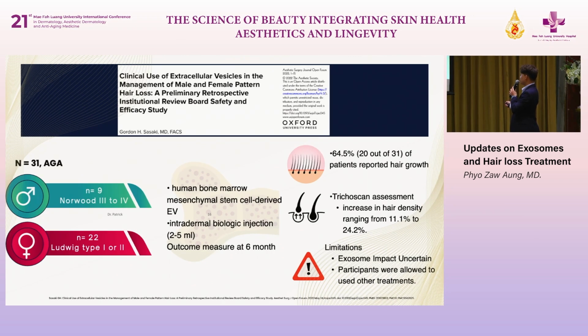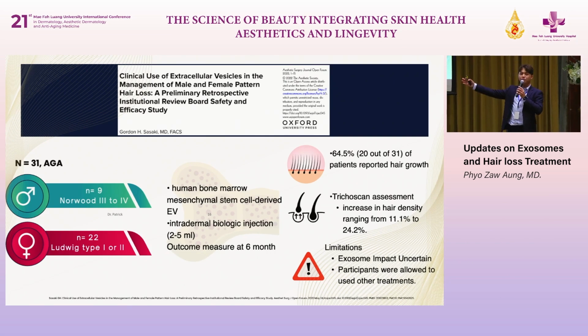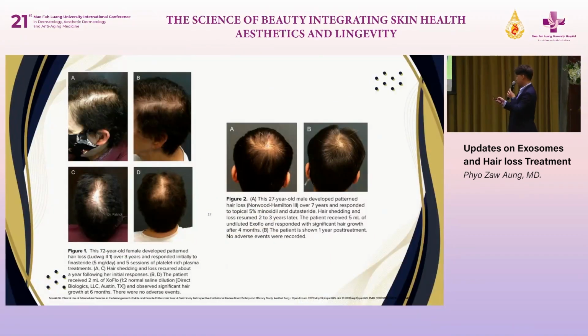But here, the exosome's impact is uncertain, because participants were allowed to use other treatments during this study. That means during their course of treatment, some patients used minoxidil and continued using it, and some patients took finasteride and continued taking it during their treatment sessions. So we are not sure whether the exosome or the other drugs had this kind of reversal of the AGA. So this is their weakness.